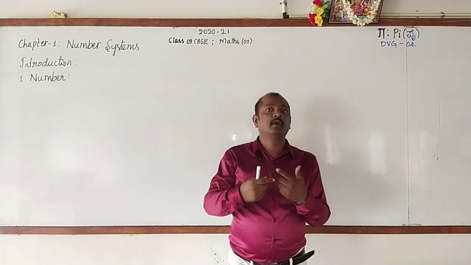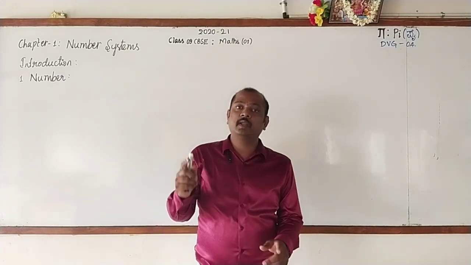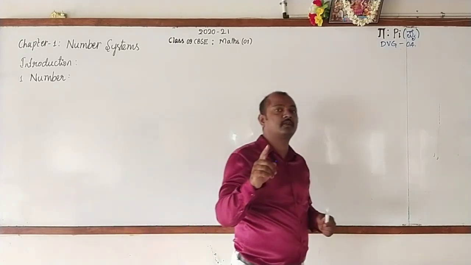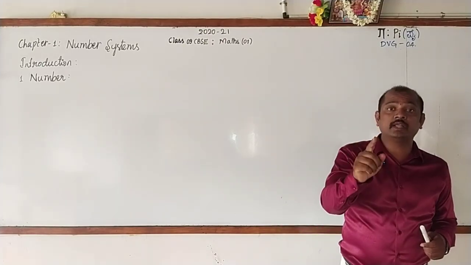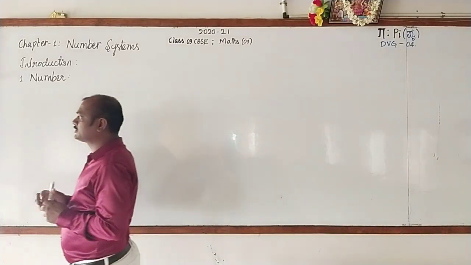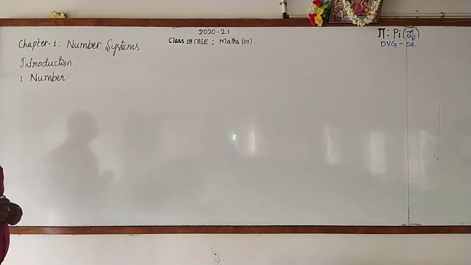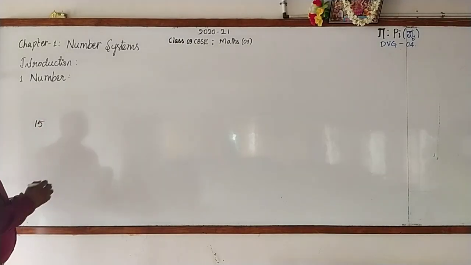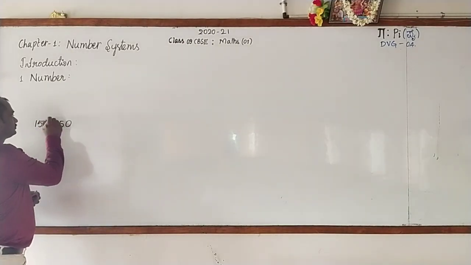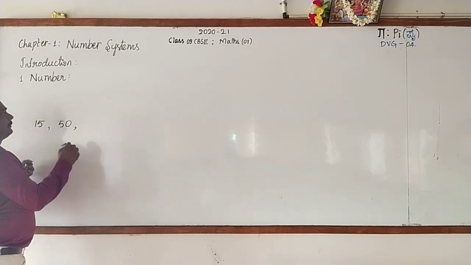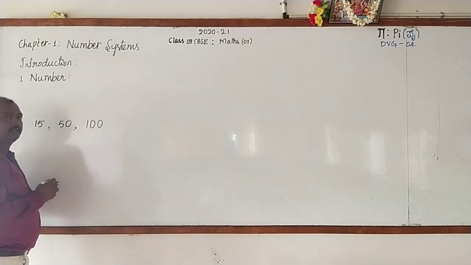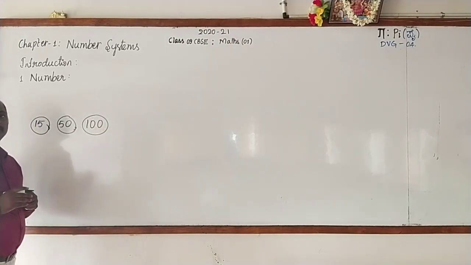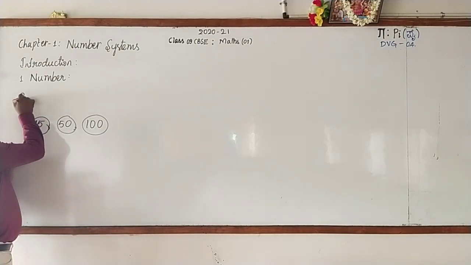Orally what I am telling? All these are numbers. To represent these numbers, we have some symbols. These symbols are known as numerals. Suppose I want 15. 15 can be written like this. Don't copy anything. 50 can be written like this. And another one, 100, can be written like this. So these are the symbols which represent the numbers, and these symbols are known as numerals.